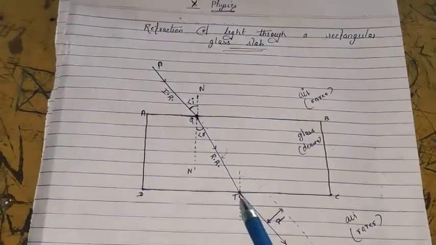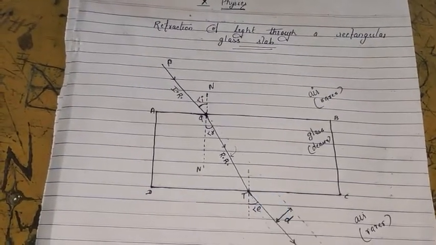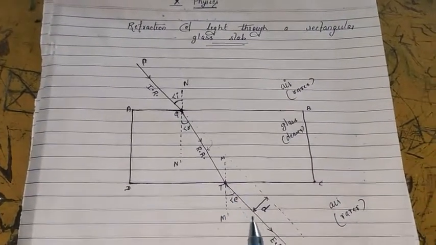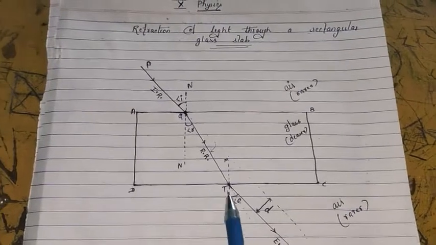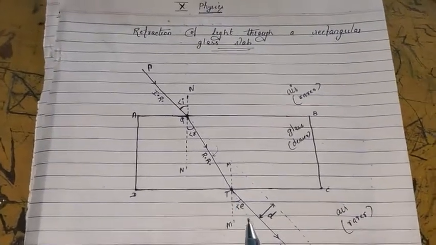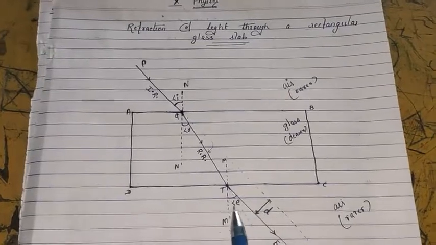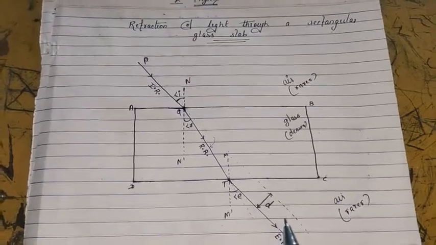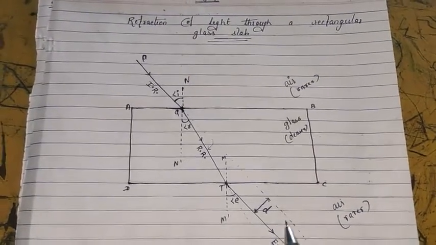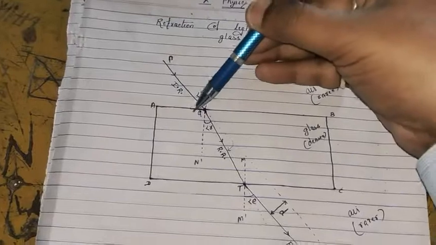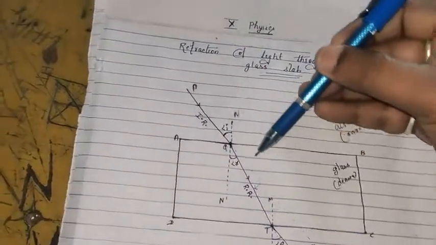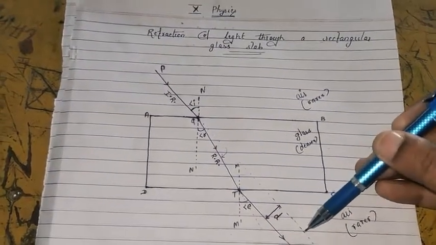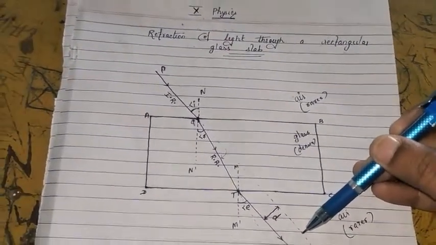the normal. So again at this point we will draw a normal. Suppose this is M dash. Now the ray will bend away from the normal. This will be the actual path, but it should bend away from the normal like this. But this ray which has been bent away from the normal must be parallel to the incident ray. This dotted ray is the incident ray. So this emergent ray is parallel to the incident ray in case of a glass slab.